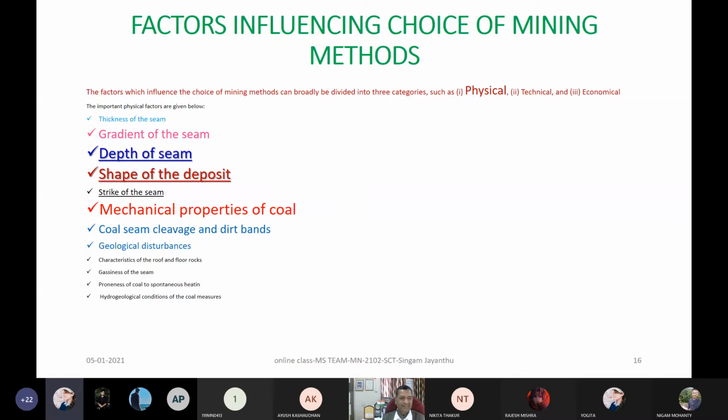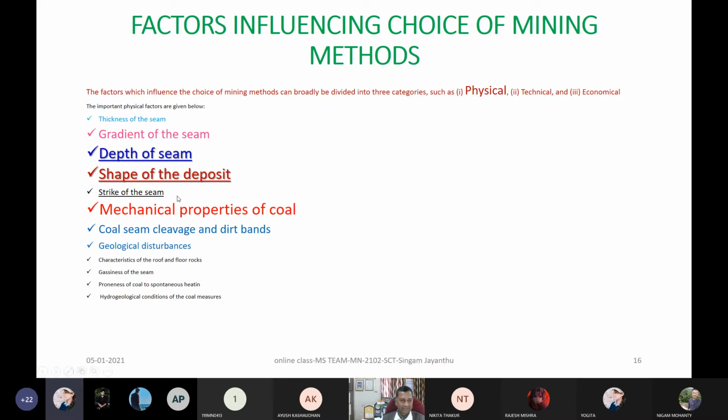When it comes to choice, as we have seen yesterday, up to the geological disturbances issue, I also tried to show you some of the geological disturbances, how they appear, through Nick Barton from the Norwegian Geotechnical Institute, who developed the Q-system of rock mass classification also. That is what I thought of bringing to you yesterday before closing the lecture.